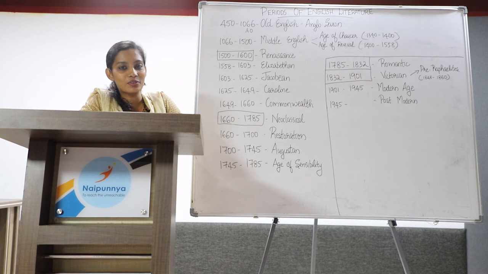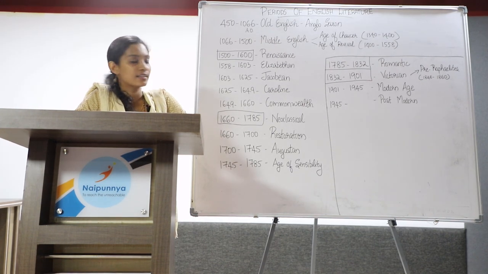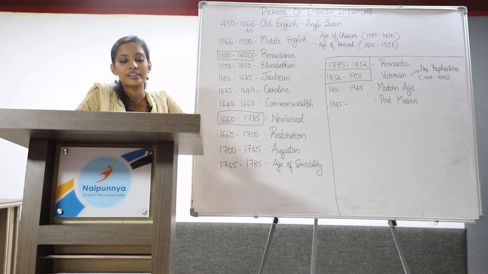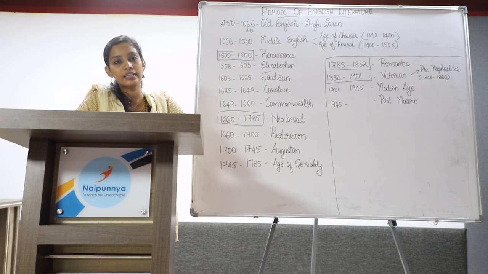Next, we are moving on to the postmodern age, which started in the year 1945 after the Second World War. Britain lost its power and US became the superpower with great economy. Everything was fragmented and distorted. Writers began to celebrate the absurdity and disorientation instead of logic and rationality. Important literary movements were the theatre of the absurd, the angry young man movement, and the confessional poetry.